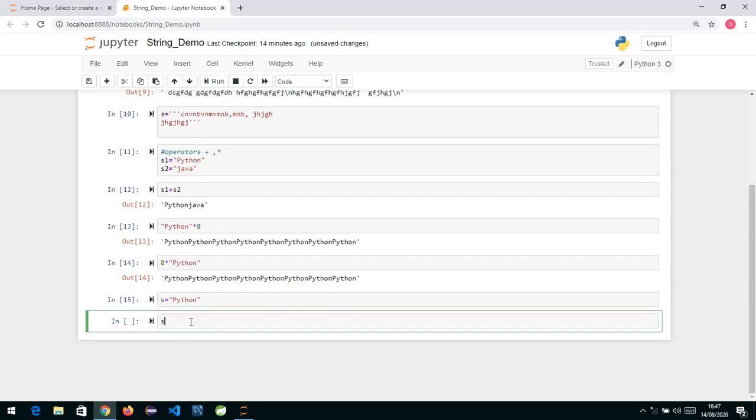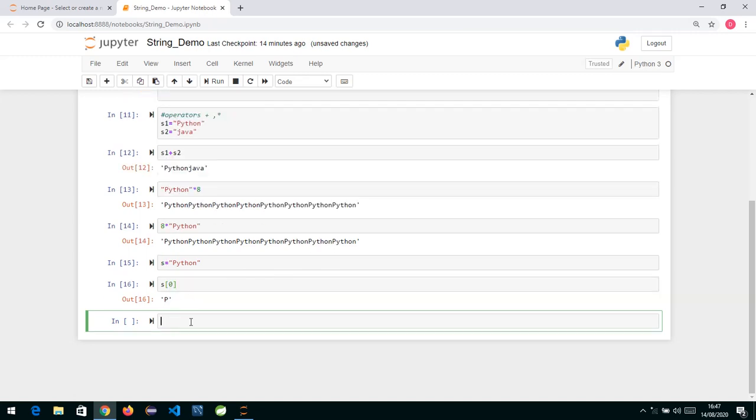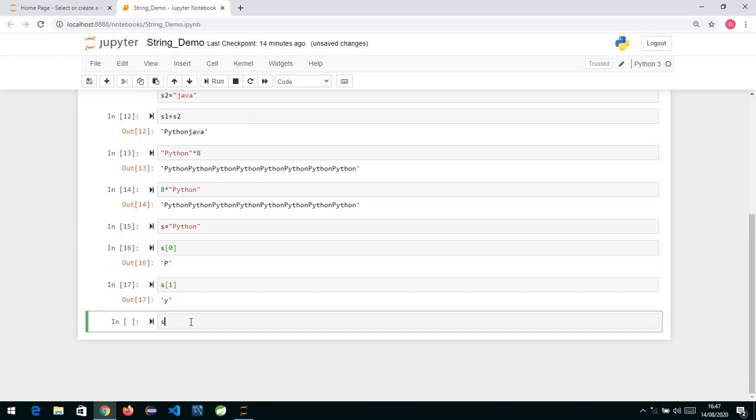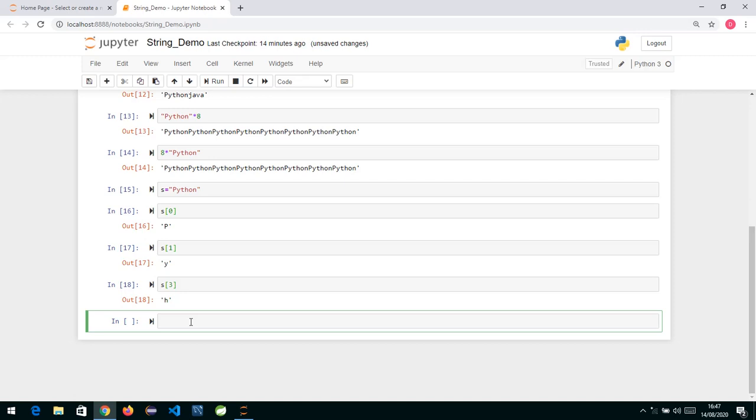If I say s, square bracket, and in square bracket we specify the index. When you say s[0], it gives me the 0th location character. If I say 1, it gives me the 1st location character. If I say 3, it gives me the 3rd location character. So if you want to get, extract, or access individual characters, you can do that by indexing. You give the index number in square bracket and you will get the respective position.